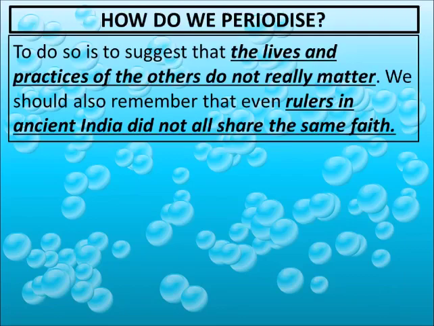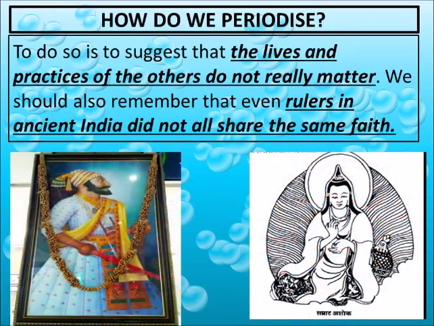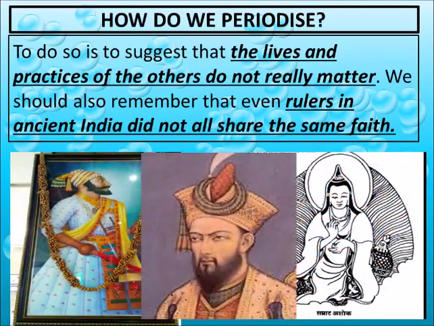To do so, it is to suggest that the lives and practices of the others do not really matter. We should also remember that even rulers in ancient India did not all share the same faith. I have talked already that even in the Hindu period which Britishers have mentioned, there were not only the Hindu rulers, there were Buddhist rulers also, there were Jain rulers also. So many faiths were ruling together.